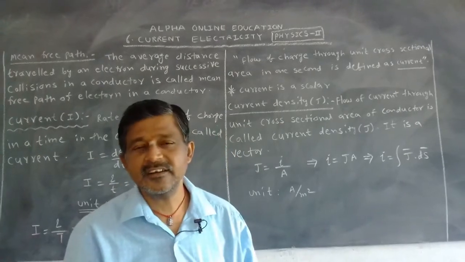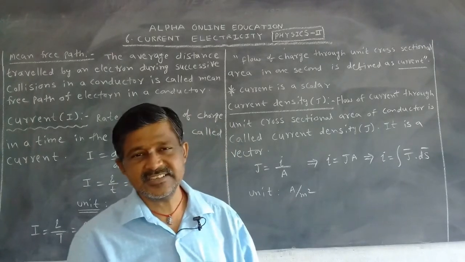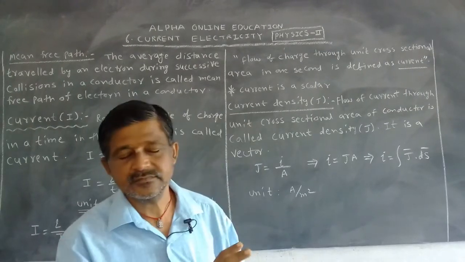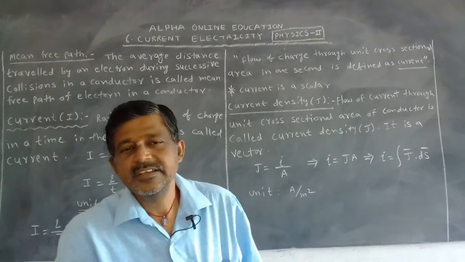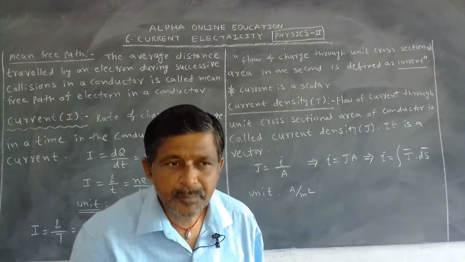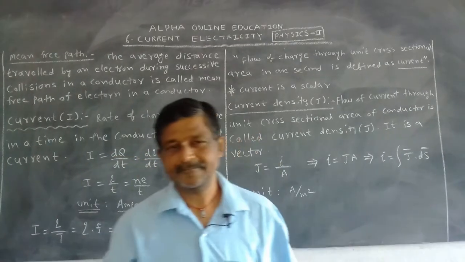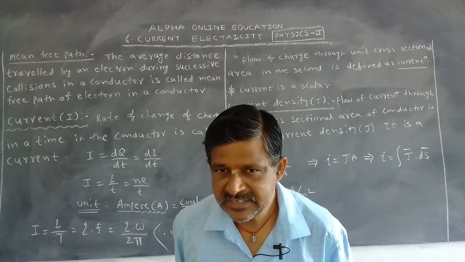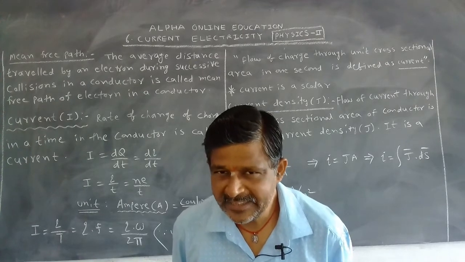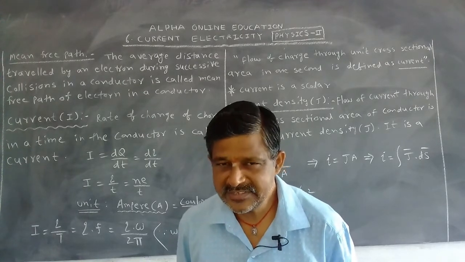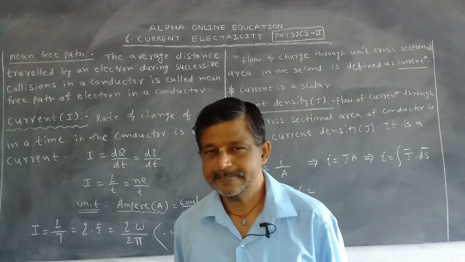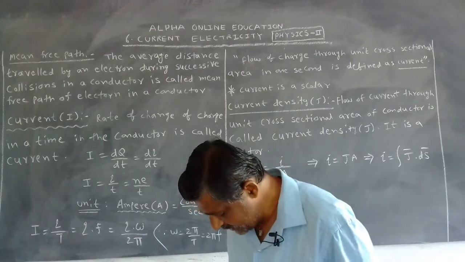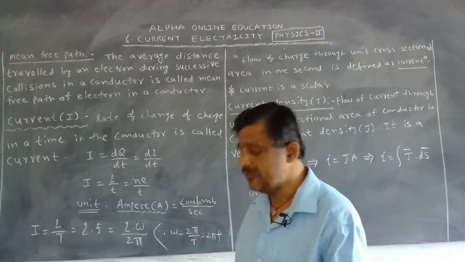These free electrons travel an average distance between two successive collisions, which is called mean free path of electron in the conductor. The free electrons in the conductor move like gas molecules in the container. You must remember this one. Okay, this is about the definition of mean free path.